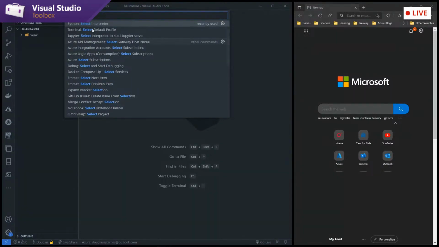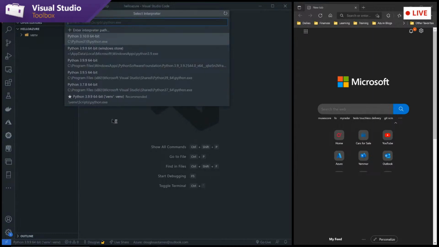from the Python interpreter, this select interpreter. And when I do that, it's going to search my machine for all of the virtual environments that it can find. Now, this supports the virtual environments, the venv module that comes with Python. It also supports conda virtual environments, and it also supports pipenv. Now, you can scroll through the list, but generally, it will try to find one that makes the most sense. And in this case, that's going to be the one that I just created here, and it's got a little star and says recommended next to it.